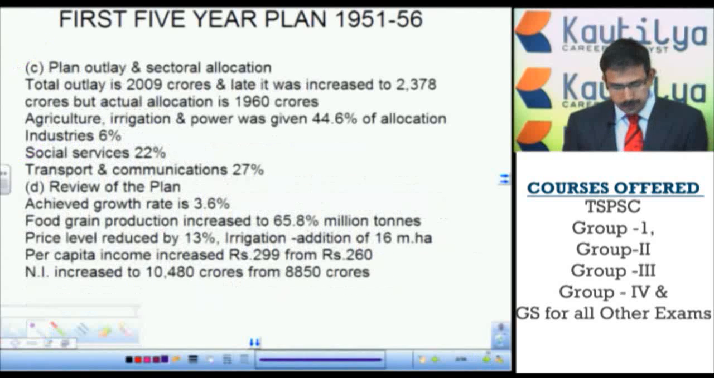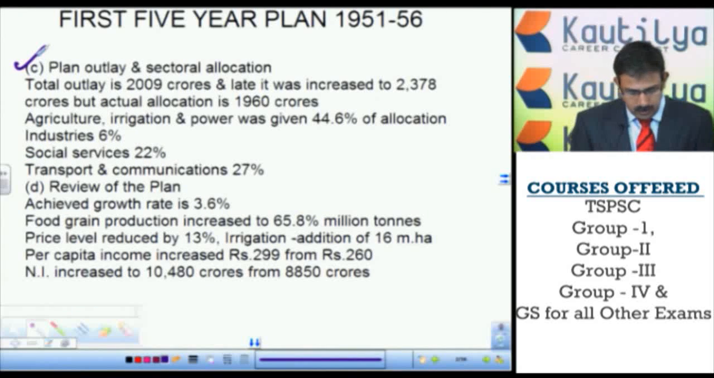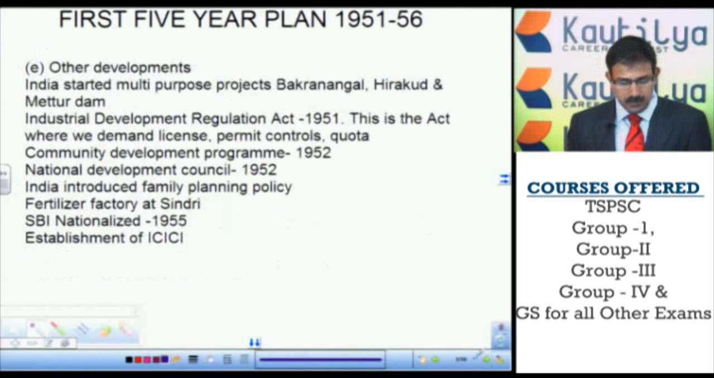And third, what are its sectoral allocations and total plan outlay, what is the share of the public and what is the share of the private sector. Fourth one, review of the plan. What are the targets? What are the achievements? And what are the strengths and weaknesses of that plan?